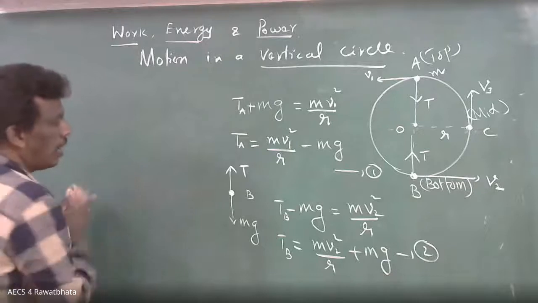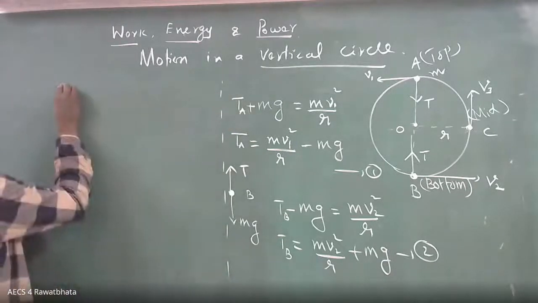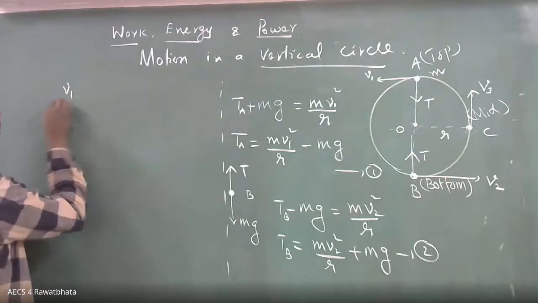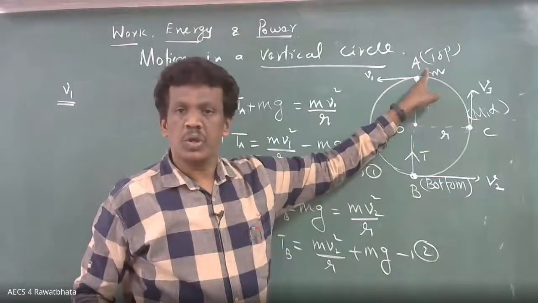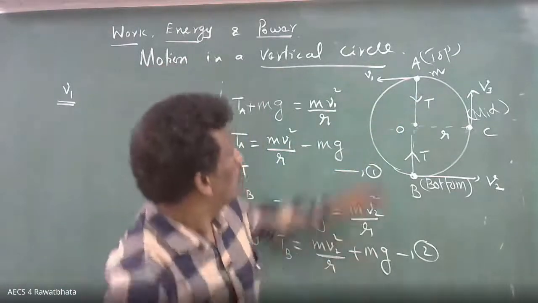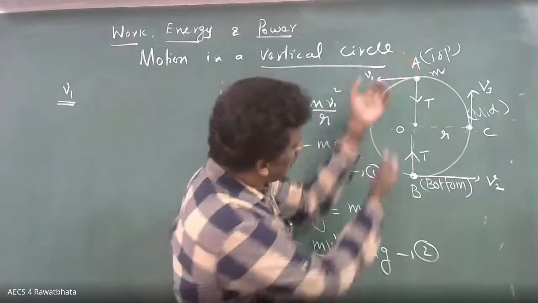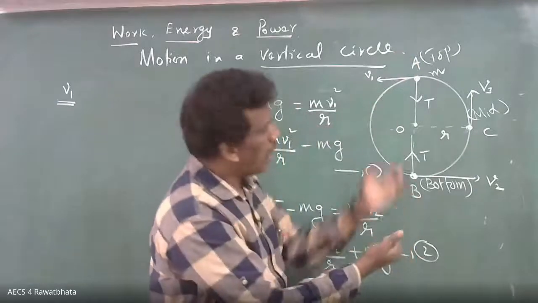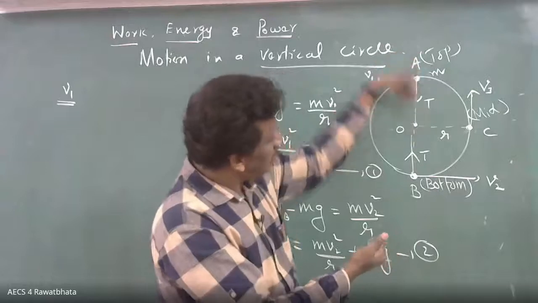Now I want to find out V1 first. V1 means this one. Already I told you here mg is down and tension also along that, so mg is acting along the string.